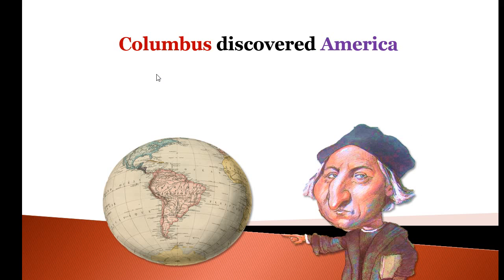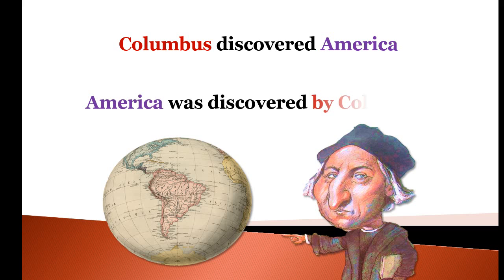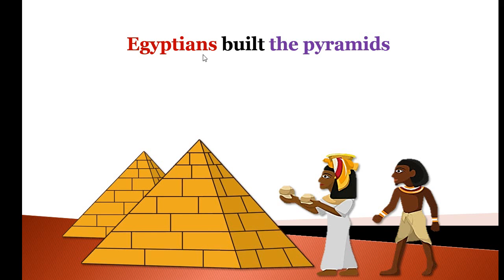Look at the next example. Columbus discovered America. So, in the passive voice, it is America was discovered by Columbus. Very good, that's right. Now let's continue. Egyptians built the pyramids. When we change it into passive voice, pay attention to the word pyramids because it is in plural form.